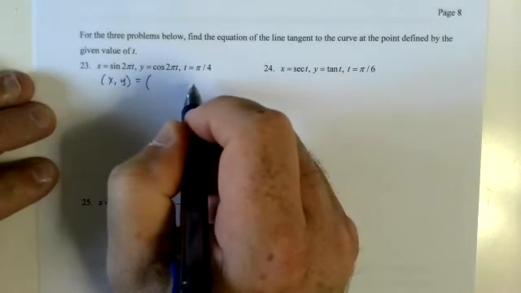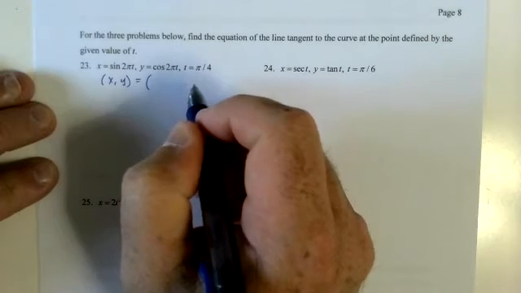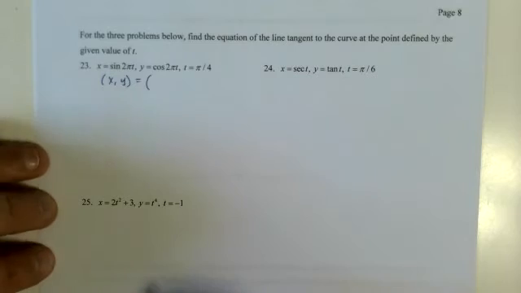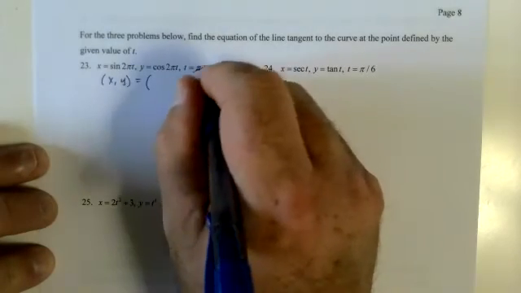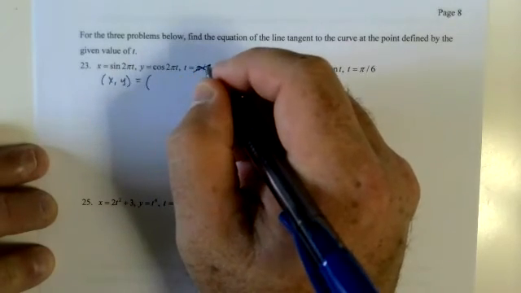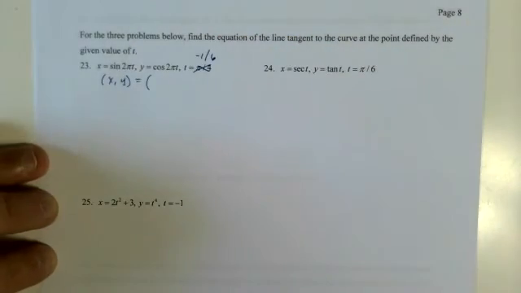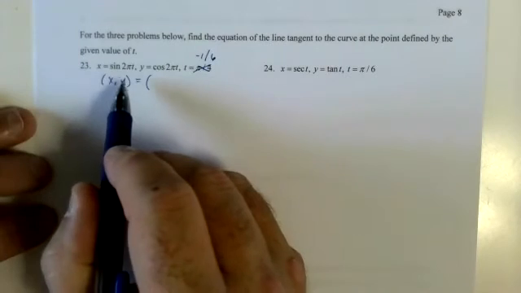What in the world? My problems are wrong. Wow, I've never seen that. This is supposed to be, and I will fix this in my notes shortly, t equals negative 1/6. Obviously, you just can't do it otherwise.